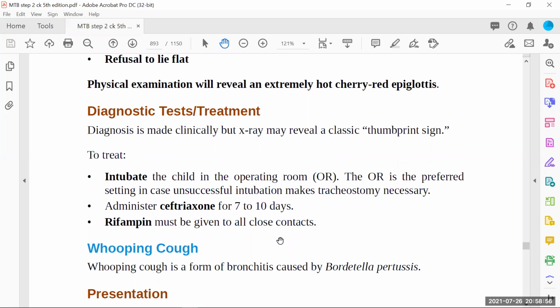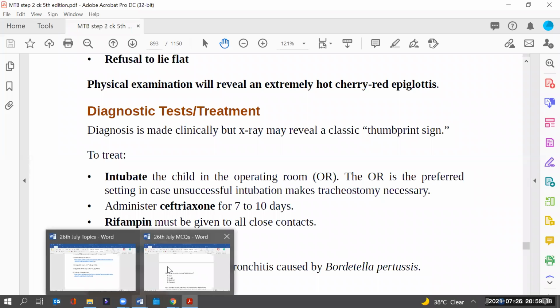It's a bacterial infection. There is a high chance that this bacterial infection can progress to the siblings or other family members. So whoever is close to the child, especially anyone assisting the baby, should receive rifampin, just as prophylaxis.